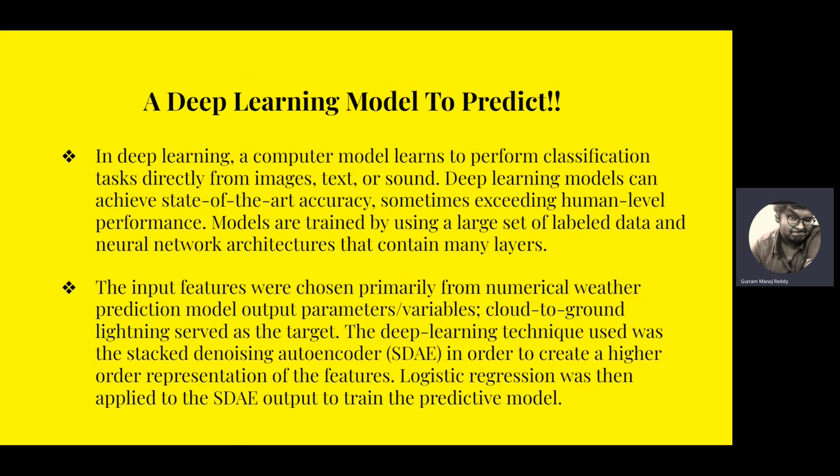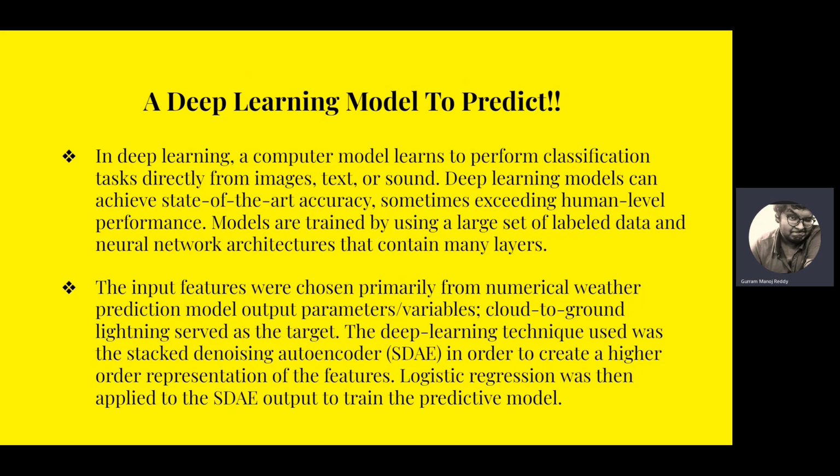Let's see, can we use a deep learning model to predict? What is deep learning? In deep learning, a computer model learns to perform classification tasks directly from images, text, or sound. Deep learning models can achieve state-of-the-art accuracy, sometimes exceeding human-level performance too. Models are trained by usually a large set of labeled data and neural network architectures that contain many layers. The input features were primarily chosen from numerical weather prediction, that means from the balloons and the satellites and all those.